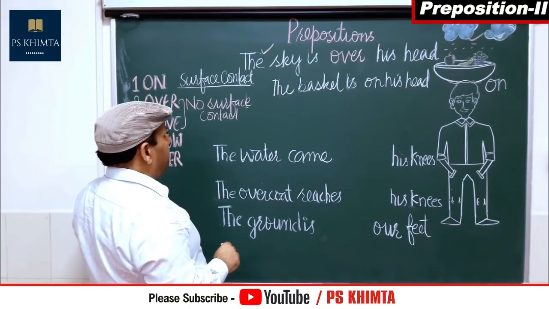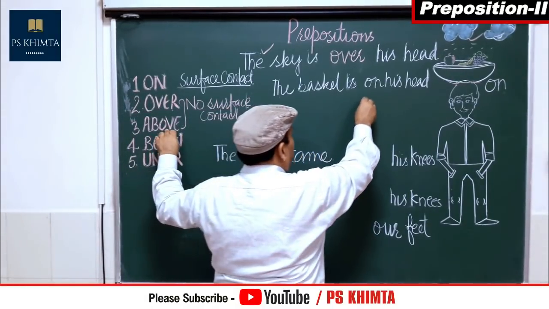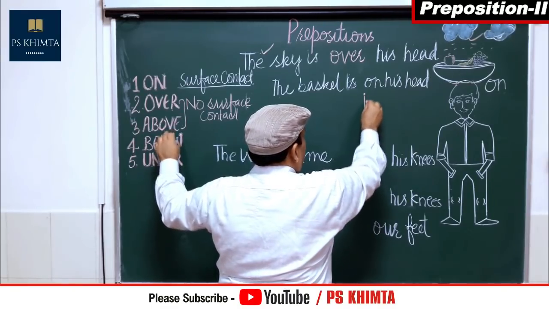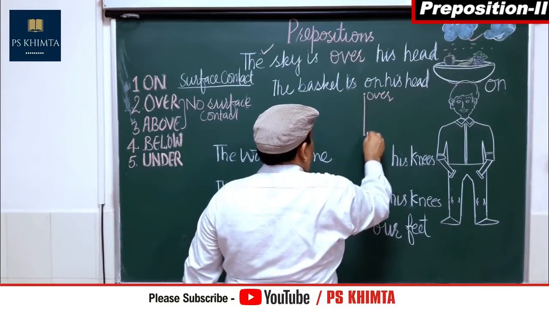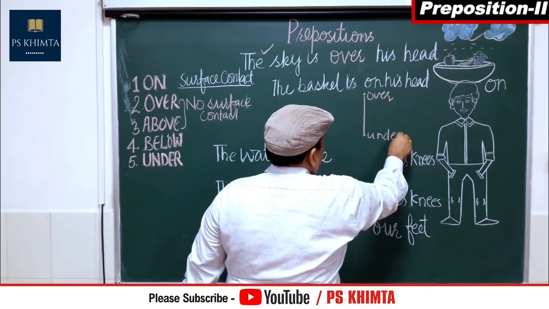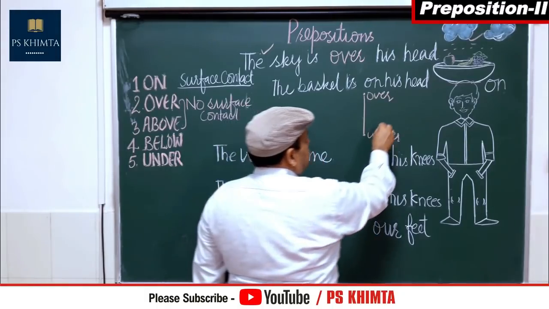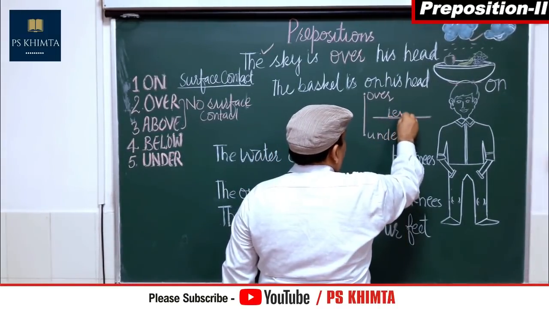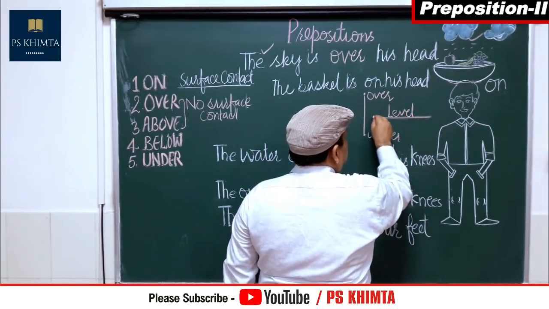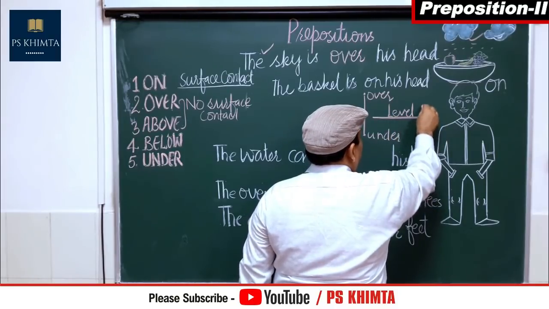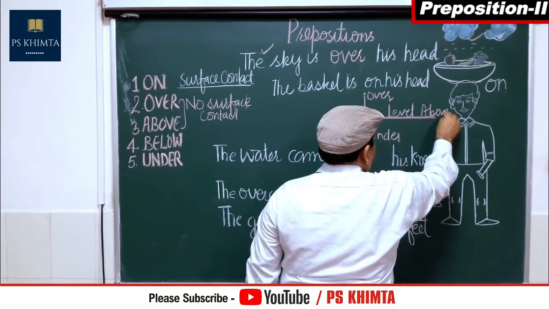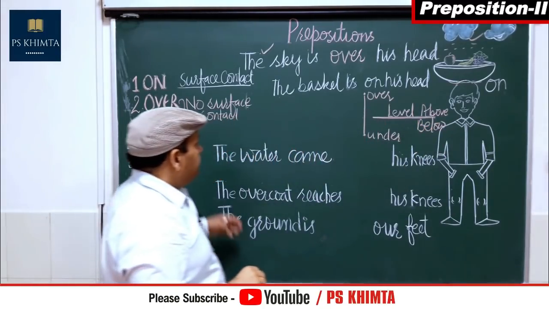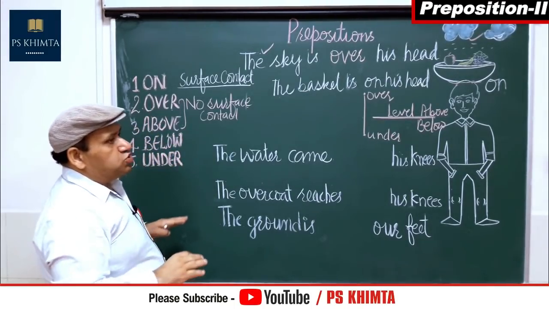So see, above. What's the difference between two? This is vertical side. Okay? Over, under. It is a vertical side. So this is horizontal. So this is a level. This horizontal side is used for above and below. We'll find here the difference between both clear.